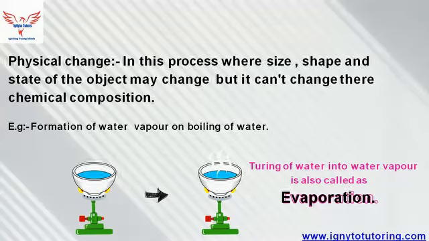We are just changing the temperature of water. The formation of water vapor on boiling of water is a process called evaporation. A simple definition of evaporation: turning of water into water vapor is called evaporation. So this was all about physical change.